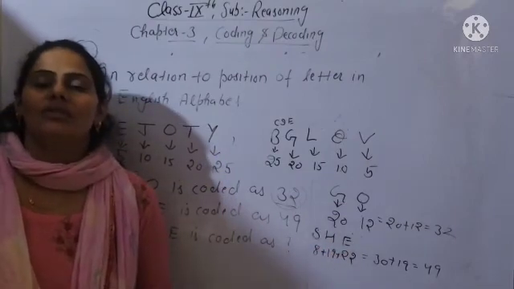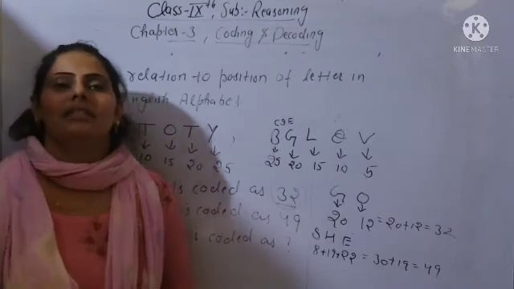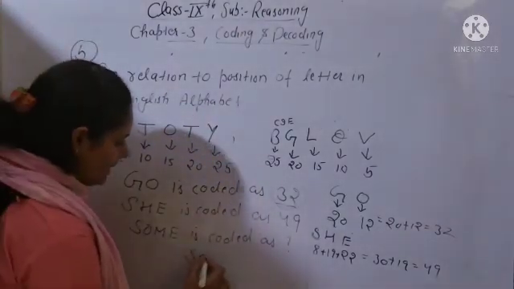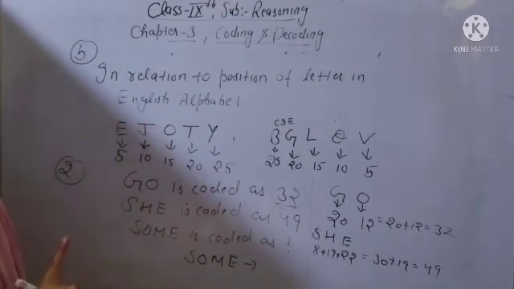you are using in the English alphabet from the right hand side of the alphabets, and you can say from the Z you are starting. So you have to write SOME, S-O-M-E. So this one also you will start from the right hand side of the English alphabet. So first one is S.